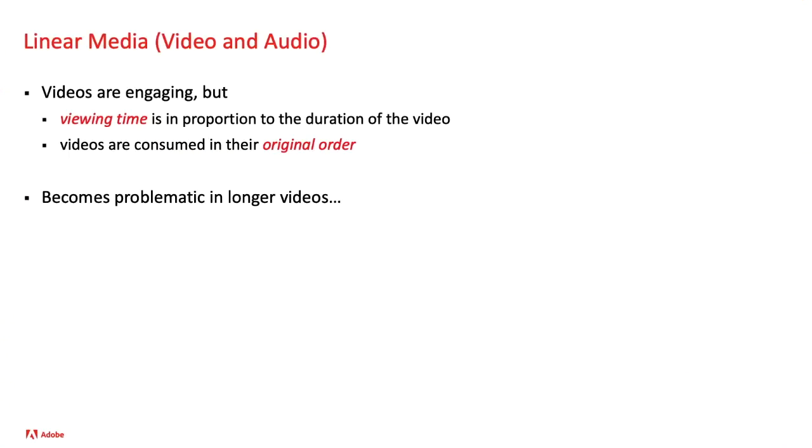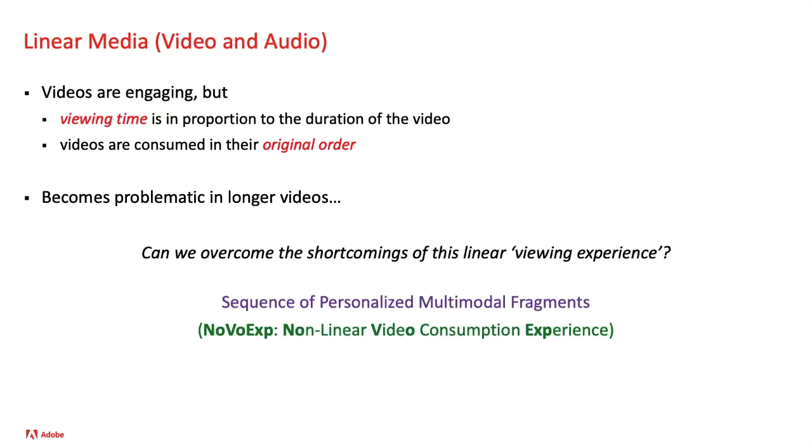We start by noting that formats like video and audio are linear in nature. What we mean by linear is that the viewing time for a video is in proportion to the duration of the video, and they can only be consumed in their original order. The problems that arise due to this linear consumption of videos exacerbate as videos become longer in duration.